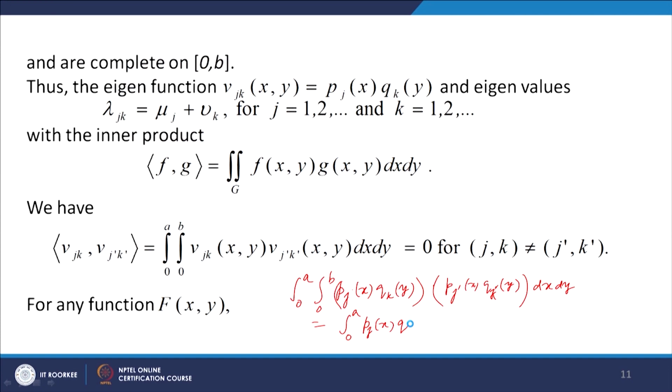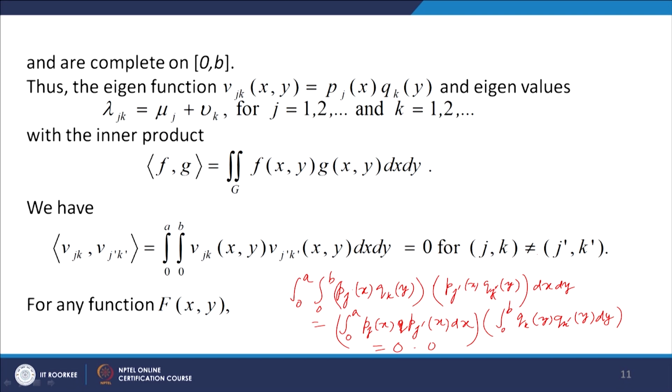So we have p j dash x dx into integral 0 to b q k y into q k dash y dy. So they are zeros, okay, 0 into 0 whenever j is not equal to j dash, k is not equal to k dash.